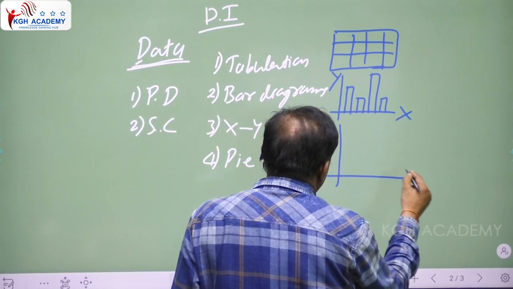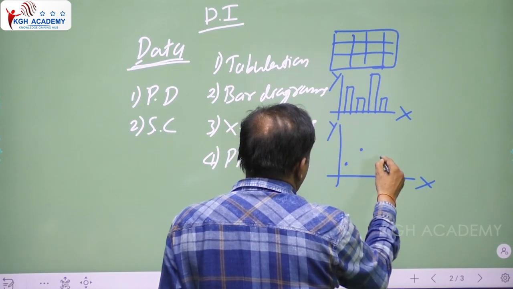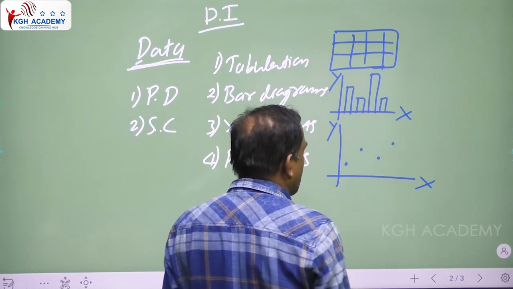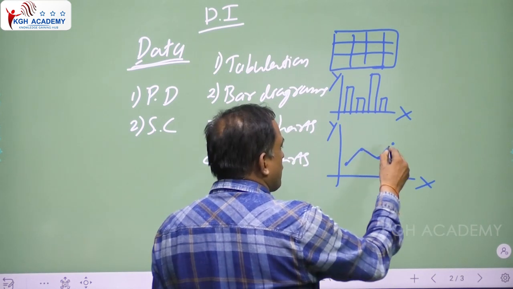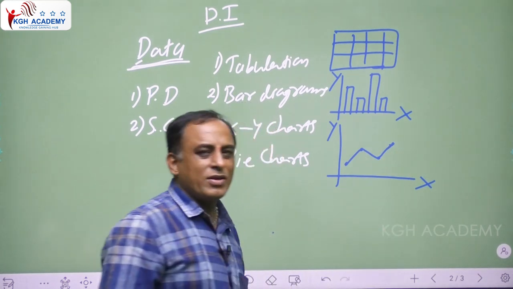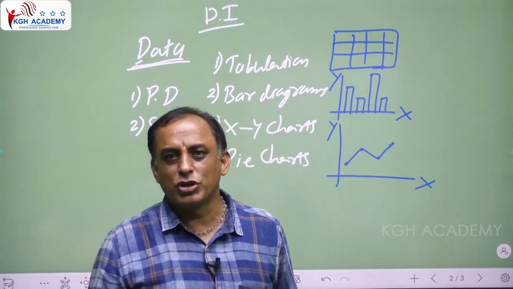XY chart. This is the x-axis, this is the y-axis. So now, if you plot the values on the XY chart and connect the values with lines, that is known as an XY chart. This is an XY chart.